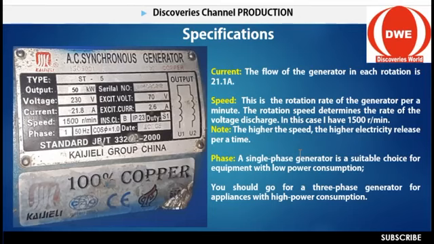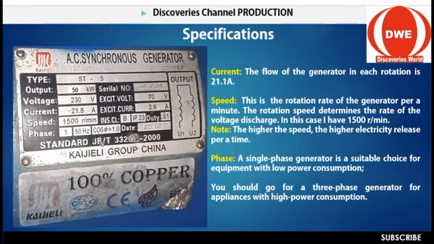So this is very important. That's why I say take note of that area. Each time you want to buy a generator, consider the speed, the speed at which it runs. As you see, this is 1,500 RPM, that is 1,500 per minute. So it's a high speed.